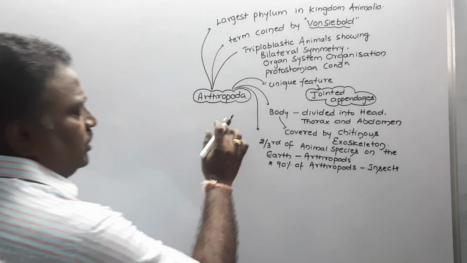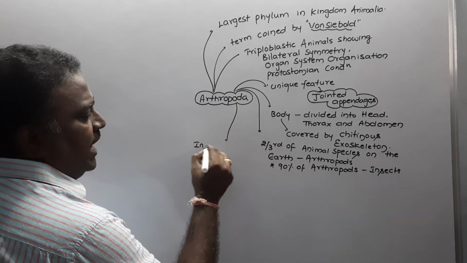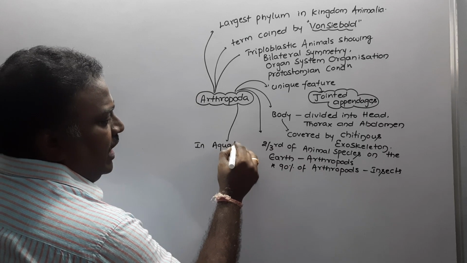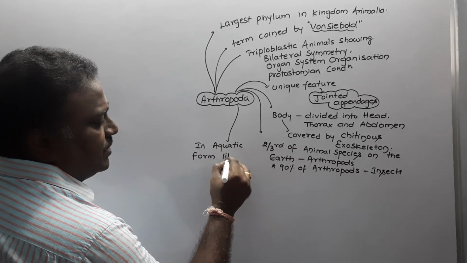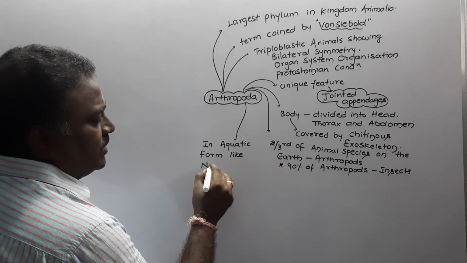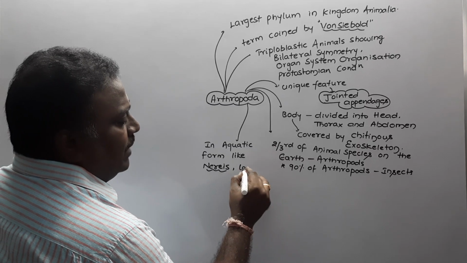And next, in Arthropoda, let us take the aquatic arthropods. In aquatic forms, like Nereis. What is the organism you are saying here? Nereis. Lateral appendages are present.